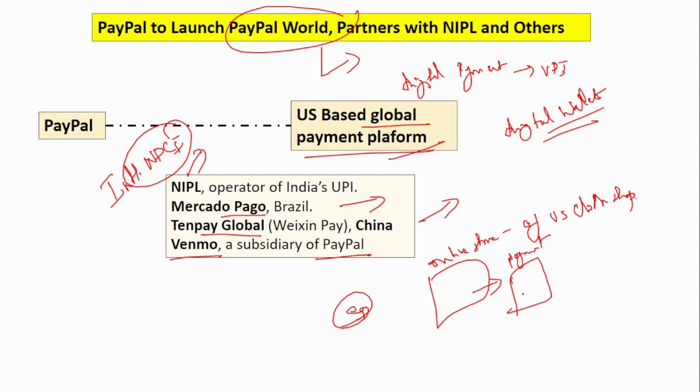Under the payment page, PayPal World will be there. He has to click PayPal World, and after that the UPI payment option will be there. So he has to click the UPI payment option and give his UPI ID, and then his payment will be processed. So this is such a hassle-free payment. This is what will be introduced in PayPal World. When this is introduced, you will be able to understand. This is still in process. This year it is planning to be introduced.